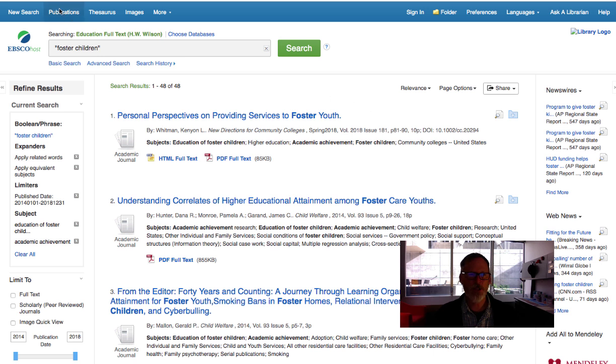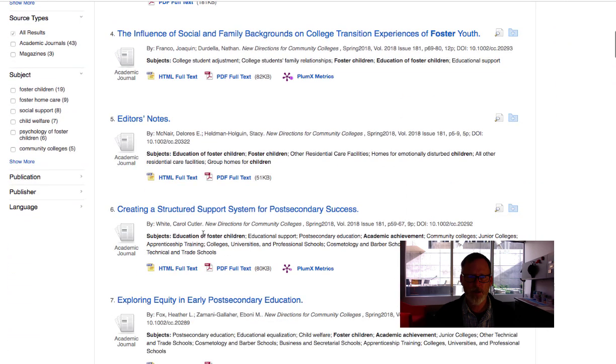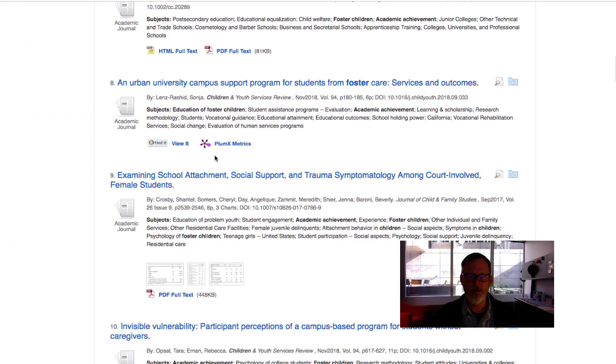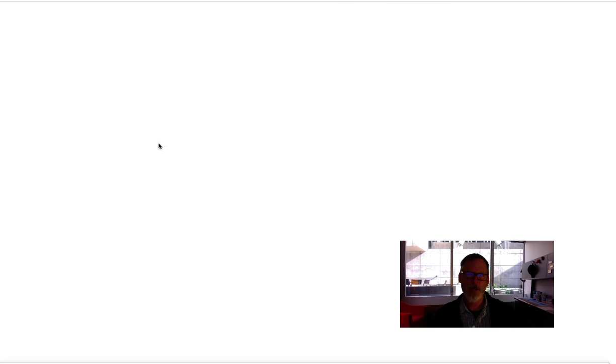Second database that I wanted to show you. Oh, by the way, there's a lot of full text here. You can get the PDFs. If you run into a problem, it looks like a lot of them are full text. Oh, if you get stuck and it says Find It, you'd click on the Find It button. It would open up a new window and it would say it might be available in this database.